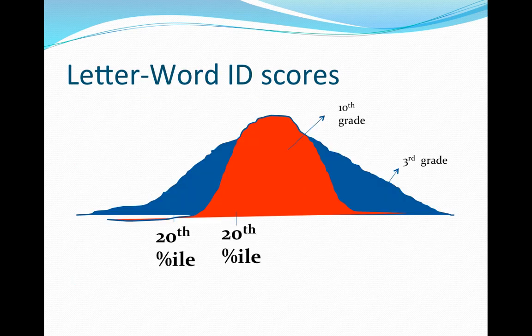Let's go over this again with a visual. Please excuse the very basic nature of the illustration. The blue curve might be a distribution of scores for letter word ID for 3rd graders. There will be much variation in reading ability in 3rd grade, so the scores will be spread out.